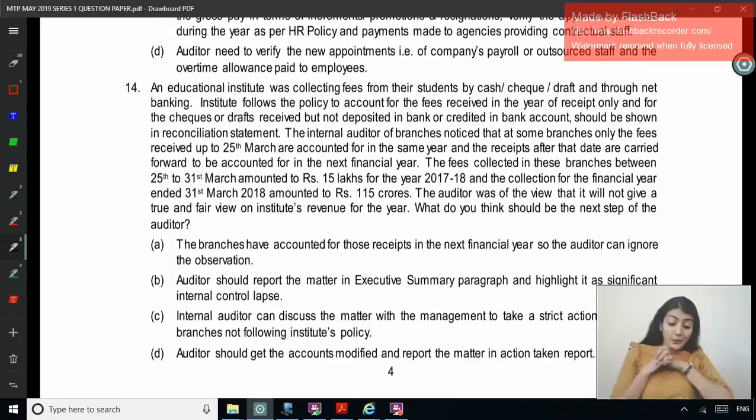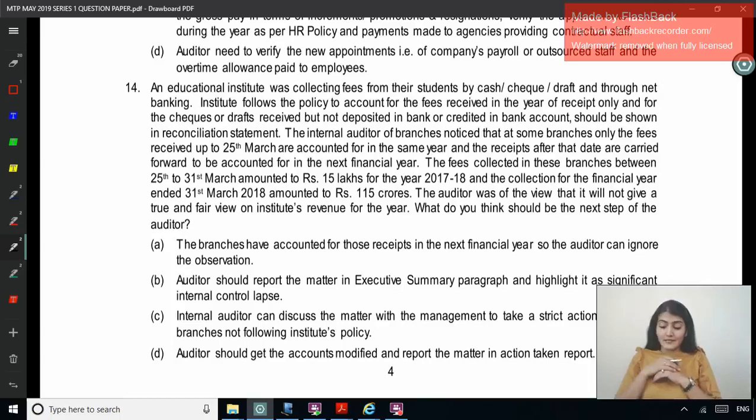An educational institution was collecting fees from their students by cash, check, draft and through net banking. The institute follows the policy to account for the fees received in the year of receipt only, and the checks or drafts received but not deposited in bank or credited in the bank account should be shown in the reconciliation statement. The internal auditor of the branches noticed that at some branches only the fees received up to 25th of March are accounted in the same year, and after that date are forwarded to be accounted for in the next financial year.